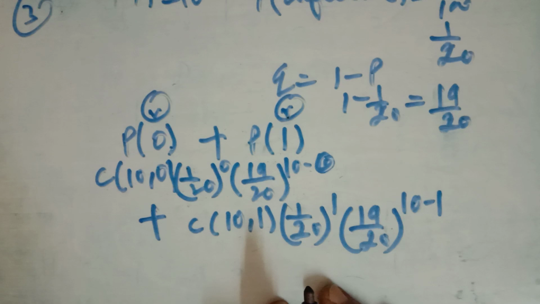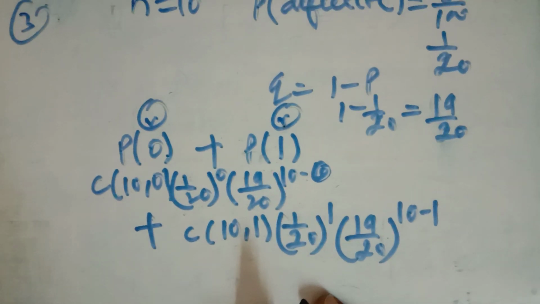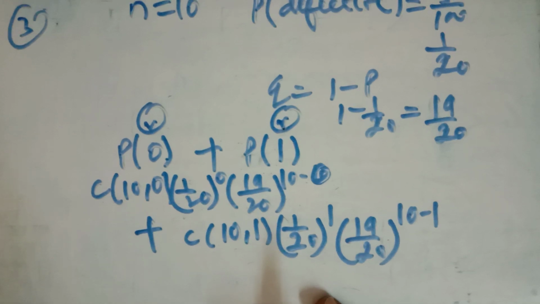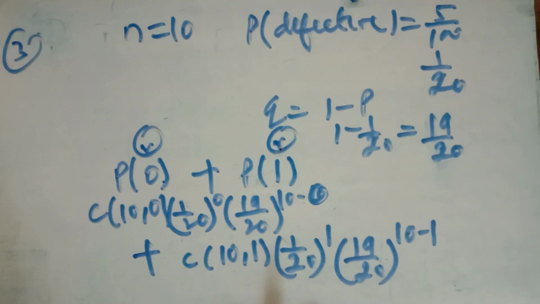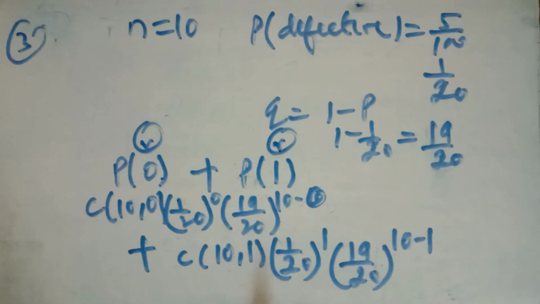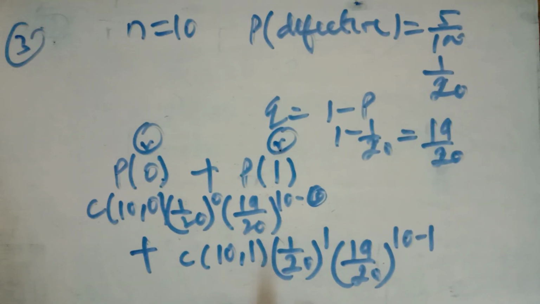You solve it, you will get the probability of not more than 1 success, where success here is the defective item, and the defective item probability is given as 5%, that is 1 upon 20.